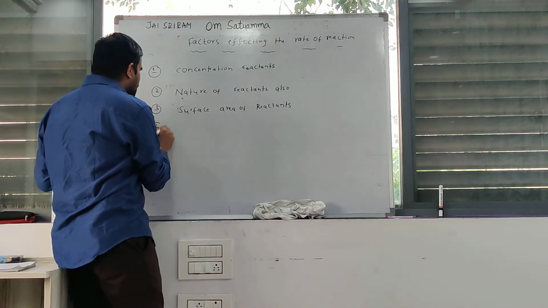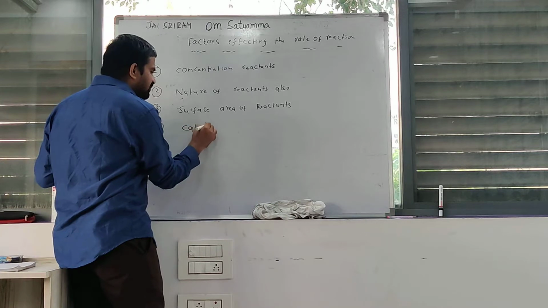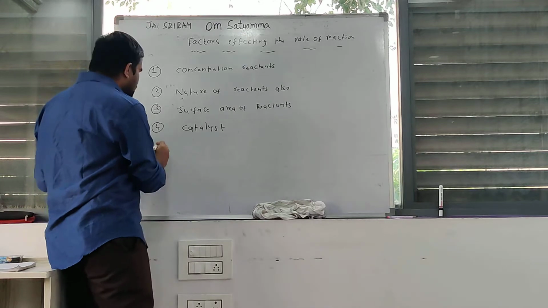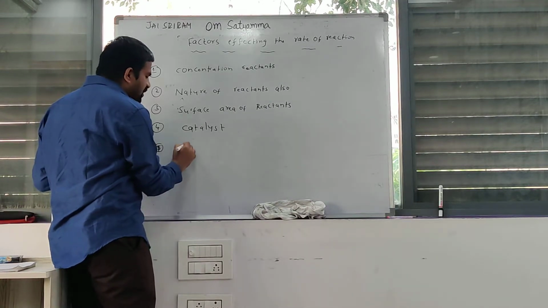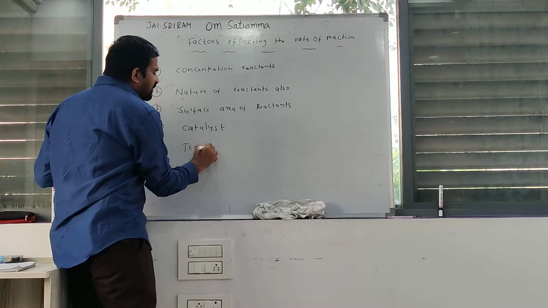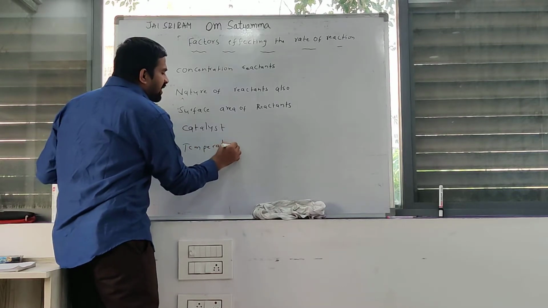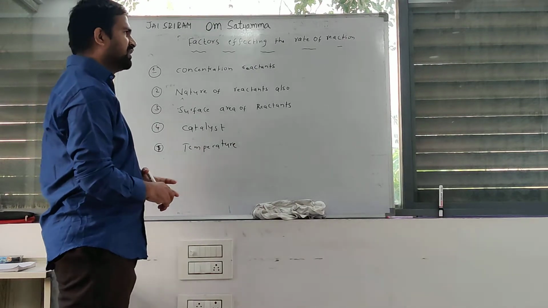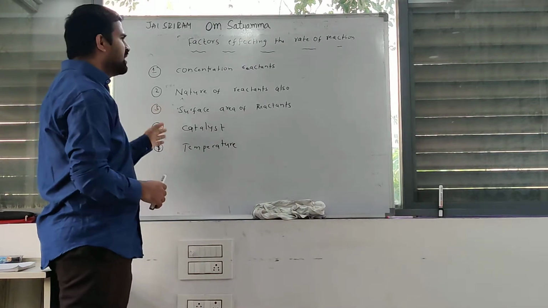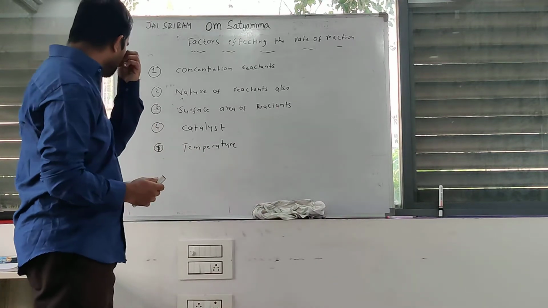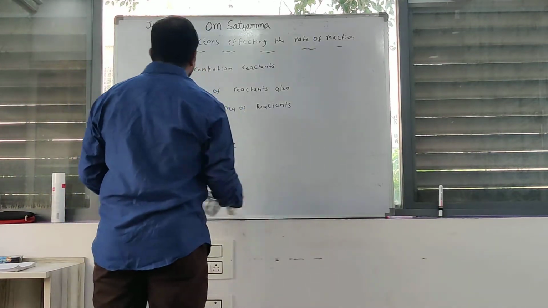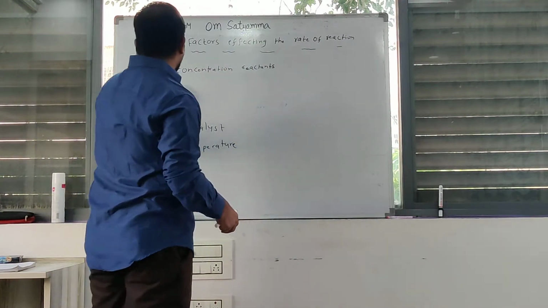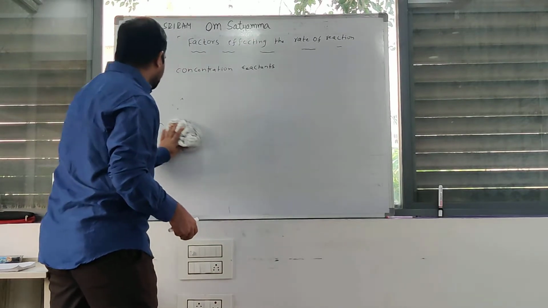Next one, catalyst also affects the rate of reaction. Next one, temperature also affects the rate of reaction. These 5 factors affect the rate of reaction. The rate of reaction is affected by these 5 factors. Okay, I will discuss these 5 factors.